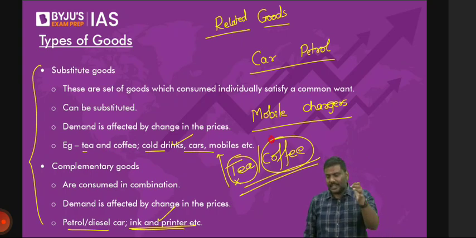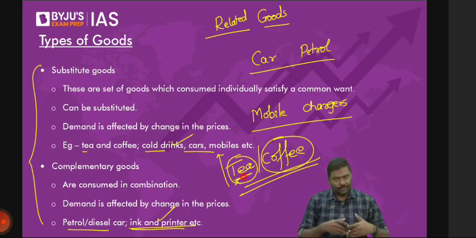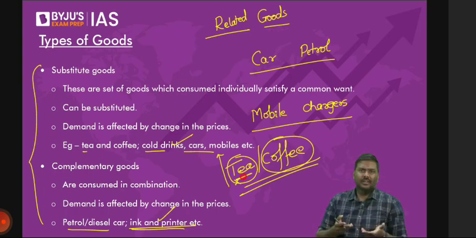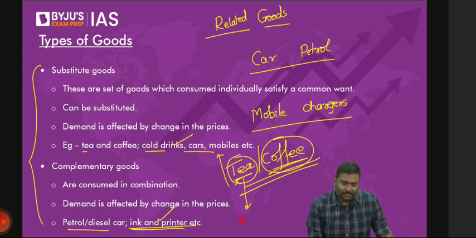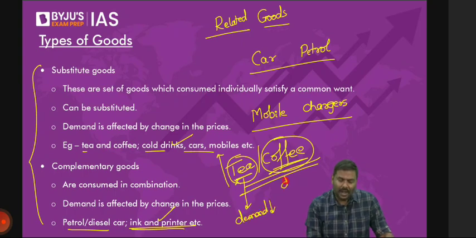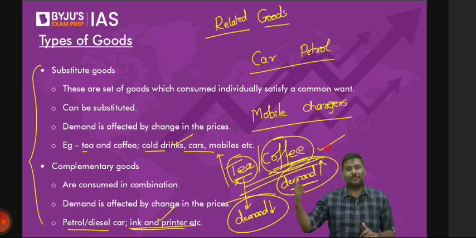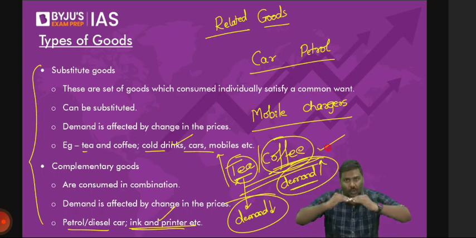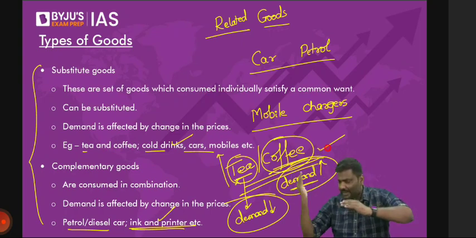And by the way, this is a fact. I'm not making a story here. It's a fact. So if the price of tea goes up, and you will not pay more money for tea, what will you do? Rather, you'll start purchasing more and more coffee. Now, is it okay if I say the demand for tea is going down and demand for coffee is going up? I hope you understand. Demand for tea is going down, and because of this, the demand for coffee is going up. Understand the linkage here. Demand for tea is going down. As a result of this, demand for coffee is going up. People are shifting from tea to coffee. Is it okay? Right? This is a related good.